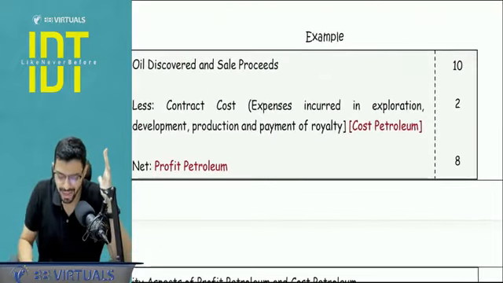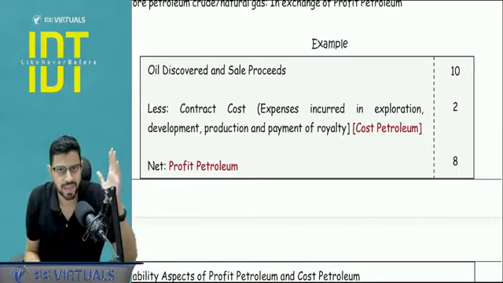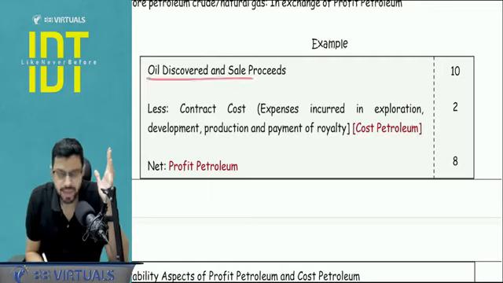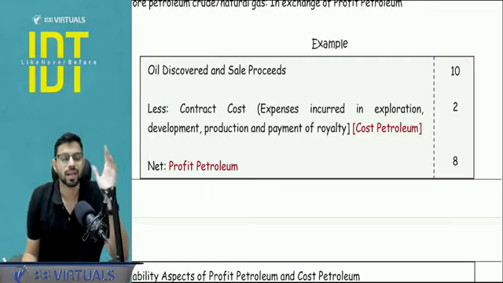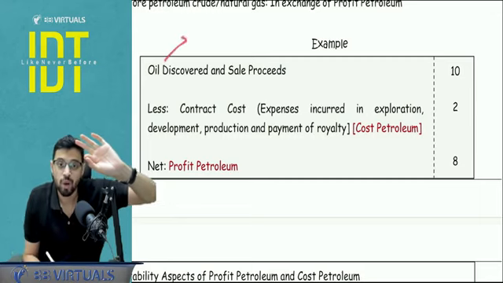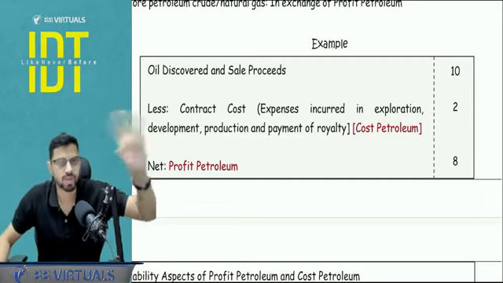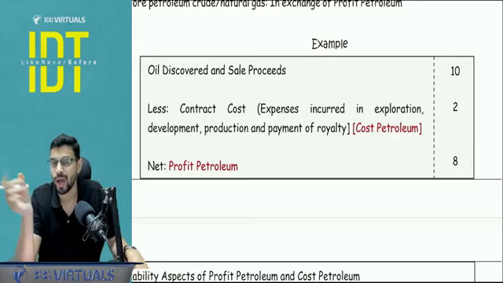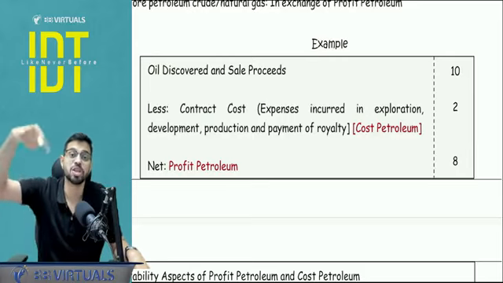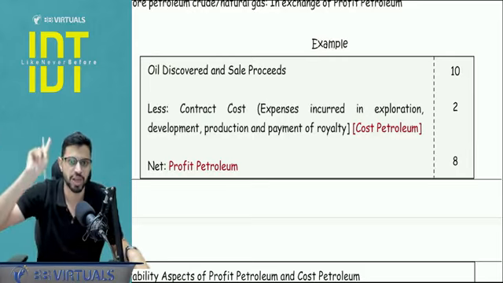Pay attention. Let's say tomorrow Mr. Adani, with the blessing of government, goes and there is an oil discovery and it is sold. Now rupees 10 is, suppose, let's say the total sale. Will there be any GST implication on sale of oil? No sir, petroleum products are outside the scope of GST, we know that. But I'm not talking about the sale of oil, I'm talking about the portion which is going to be shared with the central government under the production sharing contract.